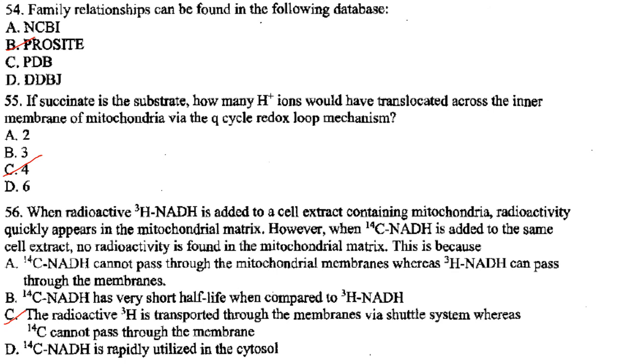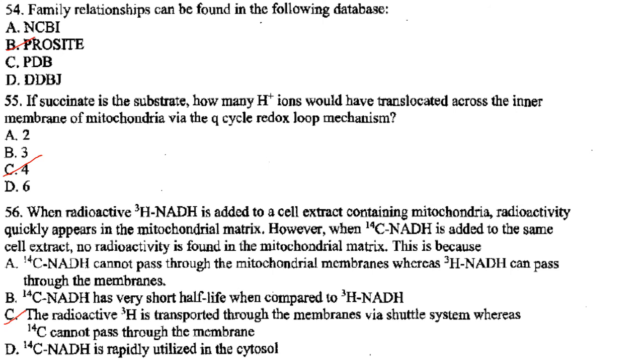But complex 2, that is succinate Q oxidoreductase, does not pump any hydrogens to the intermembrane space. So whatever protons are pumped, it is from the Q. So the answer is option C, that is 4 protons.